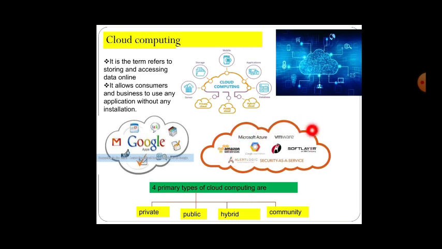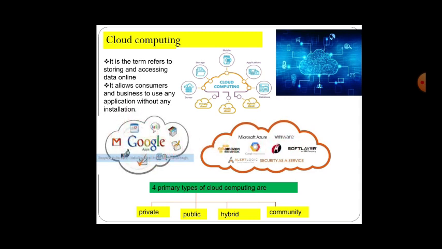You can see some of the clouds here: Microsoft Azure, VMware, SoftLayer, then Google, then Amazon, and Alert Logic, Security as a Service. All these are clouds which give you applications that can be accessed directly online without any installation. Computing is nothing but carrying out applications through the cloud. Cloud means it contains all the applications. You can access it online, no need to install it. The good example is Google.